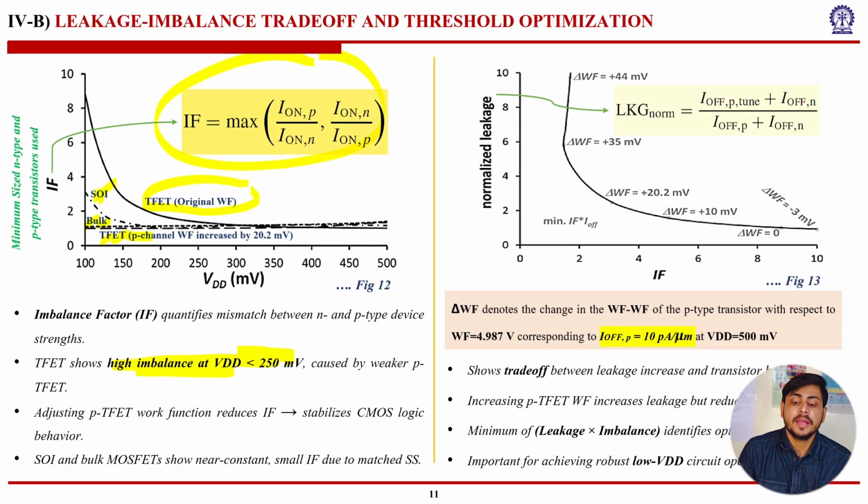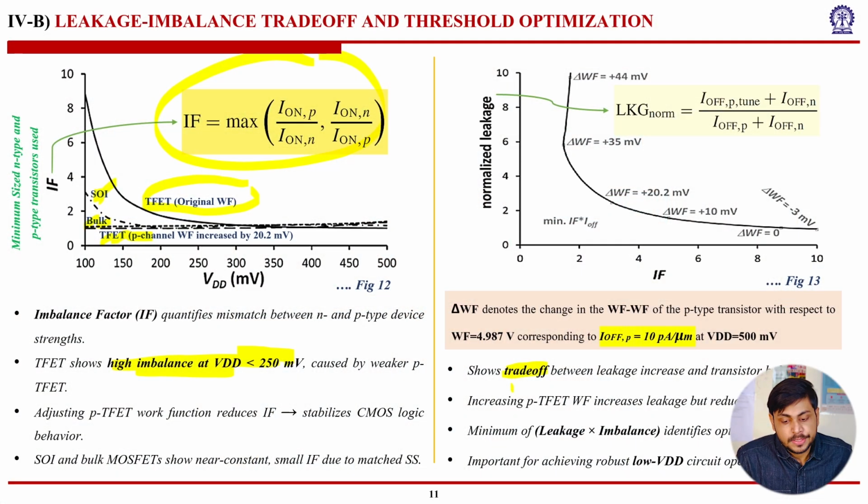Next, we have the normalized leakage versus the imbalance factor. The normalized leakage is approximately the average of the leakage current in PTFET and the leakage current in NTFET under ideal conditions. Delta WF denotes the change in the work function of the P-type transistor with respect to the work function equal to 4.987 volt, corresponding to I off of 10 picoampere per micrometer at VDD equal to 500 millivolts. It shows the trade-off between leakage increase and transistor balance, because if I increase the imbalance factor very high, then my leakage increases.